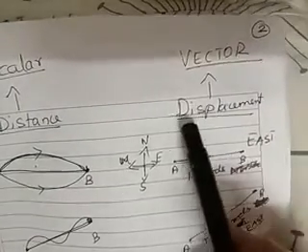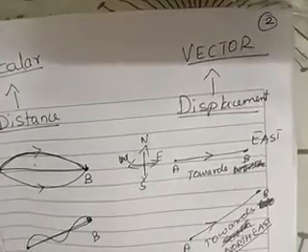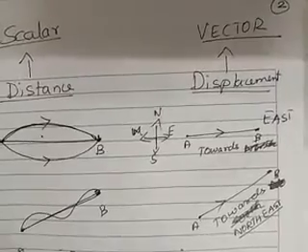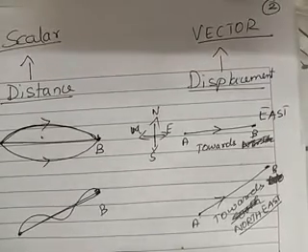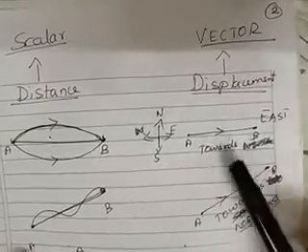Therefore, what is it called? It is called displacement. When there is a particular direction, you call it displacement. That is the slight difference in the quantity. It will have a particular direction. It will have both magnitude and direction.